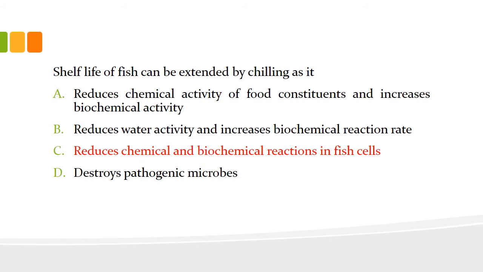Shelf life of fish can be extended by chilling as it... We know chilling is keeping food materials at a low temperature, around 4 degrees centigrade or less than 10 degrees centigrade. How can the shelf life of fish be extended by chilling? We know that when we reduce the temperature, the chemical and biochemical reactions taking place inside the food material are reduced. So this is the correct option for this. You can read the other options also.